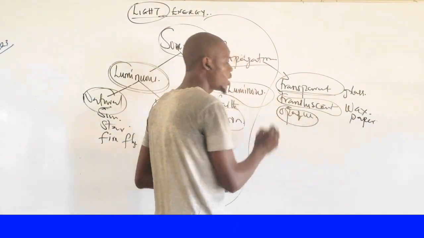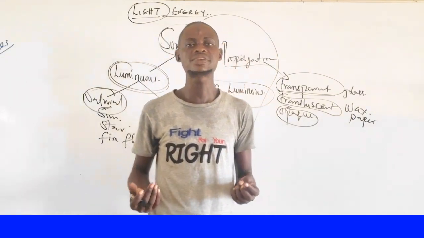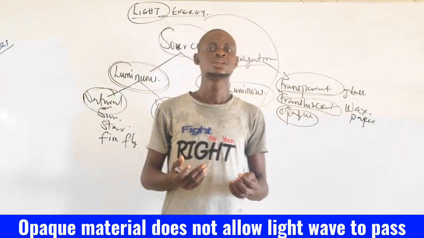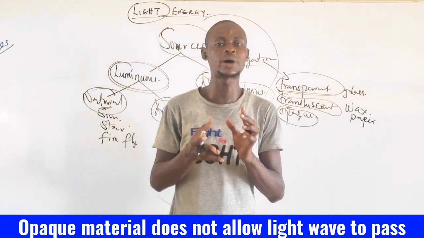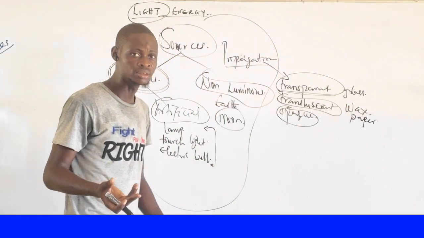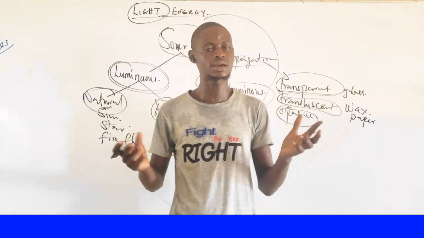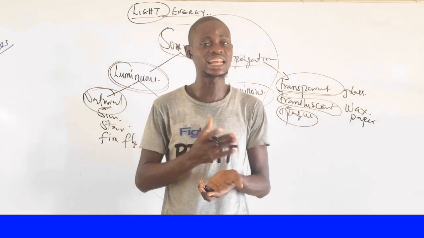Now, talking about opaque materials, what is the meaning of opaque? Opaque materials are materials that do not allow light waves to pass through them. They block the passage of light, just like in electricity. In electricity, we have two different kinds of material that can be used to propagate electric current.